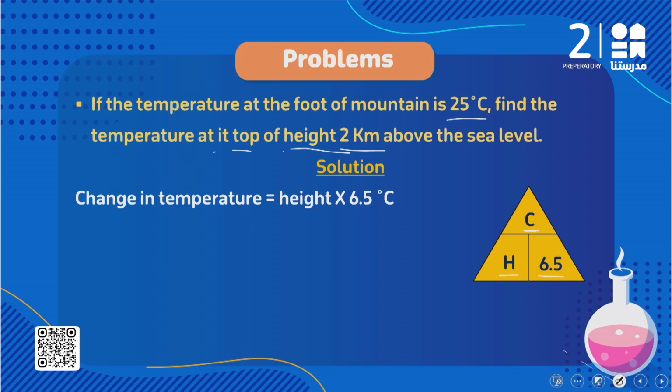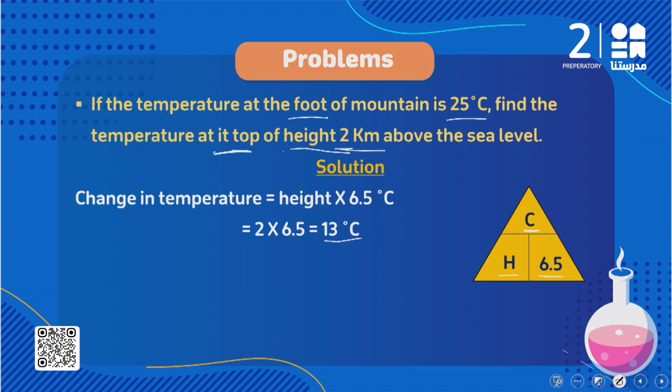فعلشان نحسب ال change in the temperature التغير اللي حصل في درجات الحرارة, you have to multiply the height of the mountain times 6.5. تمام طيب, the first step in any problem you have to write the rule. طب what is the rule here? The rule said that a change in the temperature equal height times 6.5 degree Celsius. طب احنا عارفين ان الهايت بكام؟ ب 2 kilometer. So you are going to add 2 below the height times 6.5, it equals what? 13 degree Celsius.